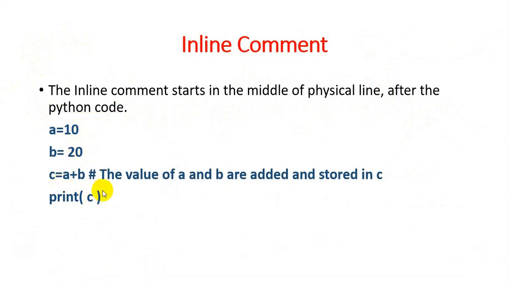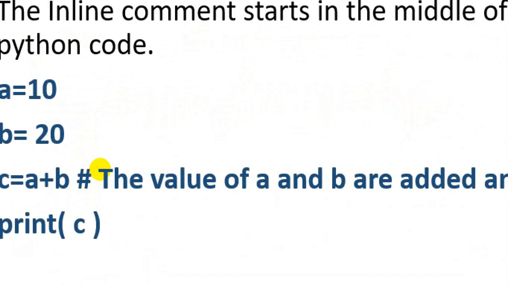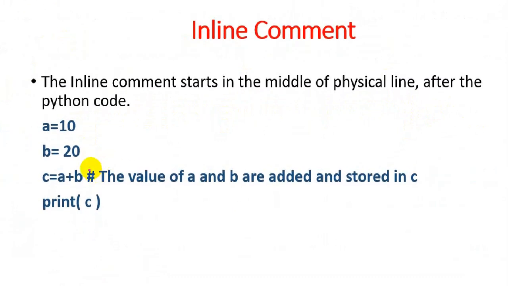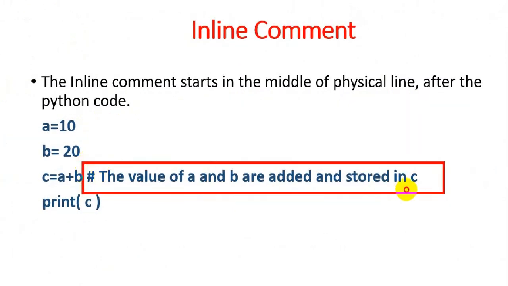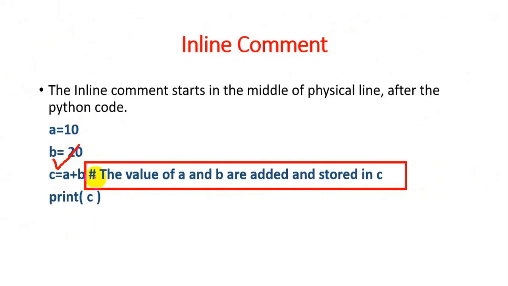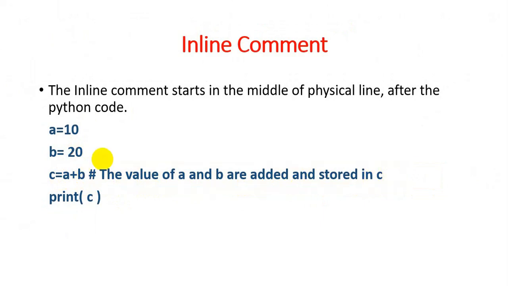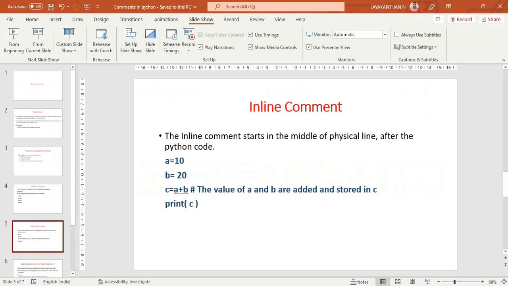The line c equal to a plus b will be executed by the interpreter, and after that, the rest will be ignored. After the Python code, I am passing the hash symbol: the values of a and b are added and stored in c. This is known as an inline comment. I will show it in the demo.